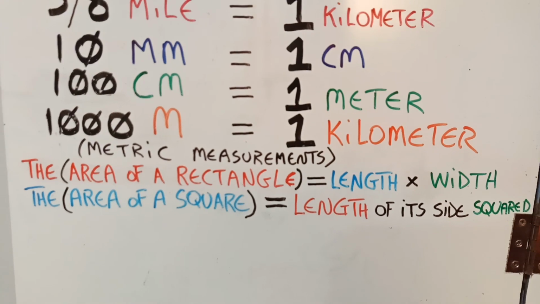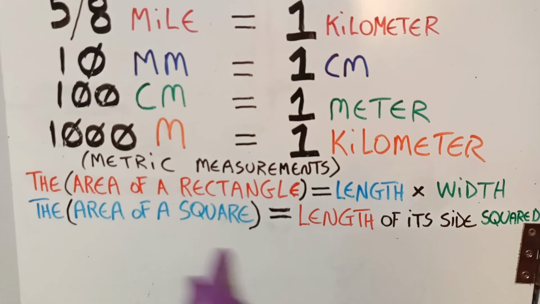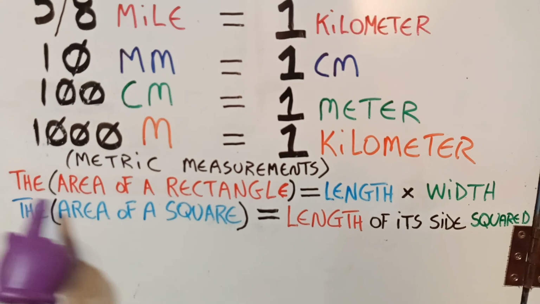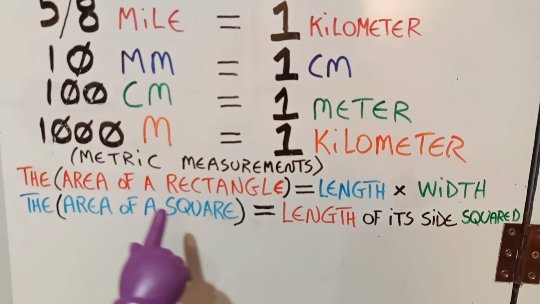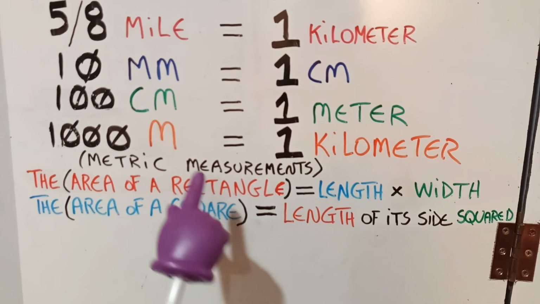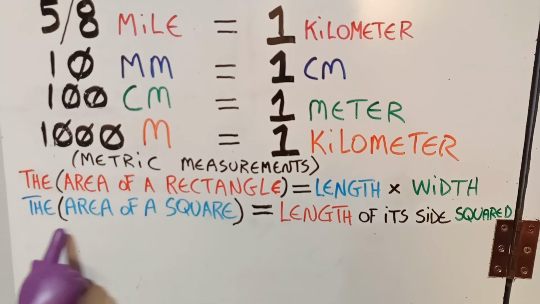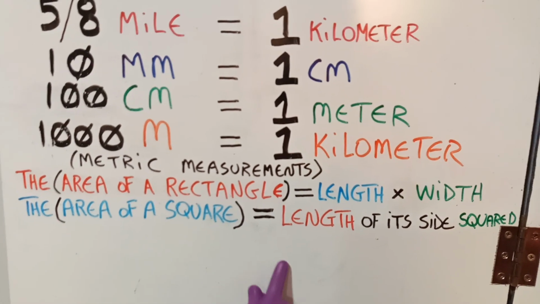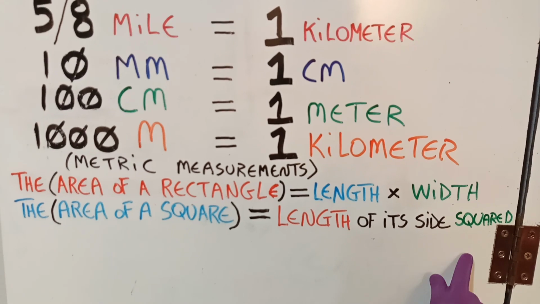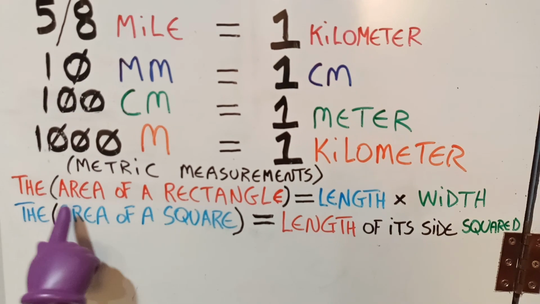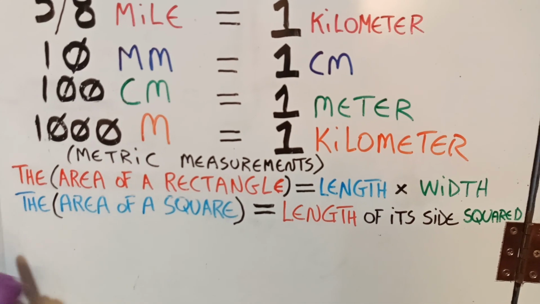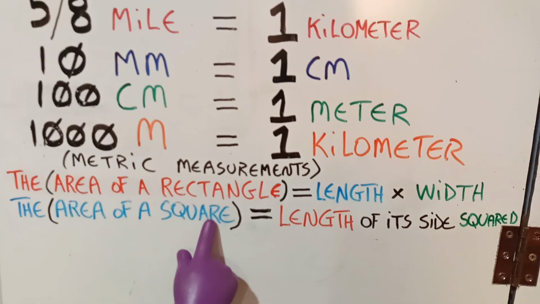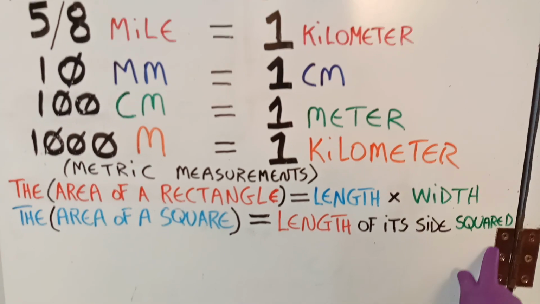For math this week, we're going to do the area of a square, but we're going to start with last week's the area of a rectangle. We'll sing it 2 times. So here we go. The area of a rectangle equals length times width. The area of a square equals length of its side squared. Again, the area of a rectangle equals length times width. The area of a square equals length of its side squared.